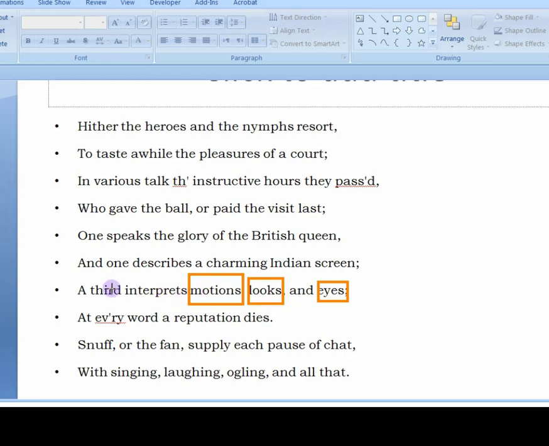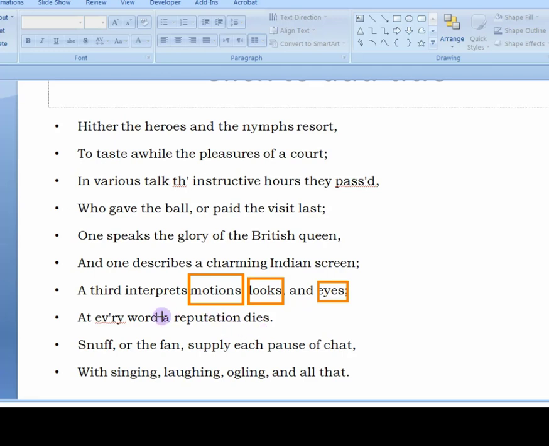So the different interpretation of a girl's movements, as you know pretty well. At every word a reputation dies, and when he is talking about that beautiful girl, at every word her reputation dies, her honor has been killed. So that's honor killing in another way. So they are talking in that manner.